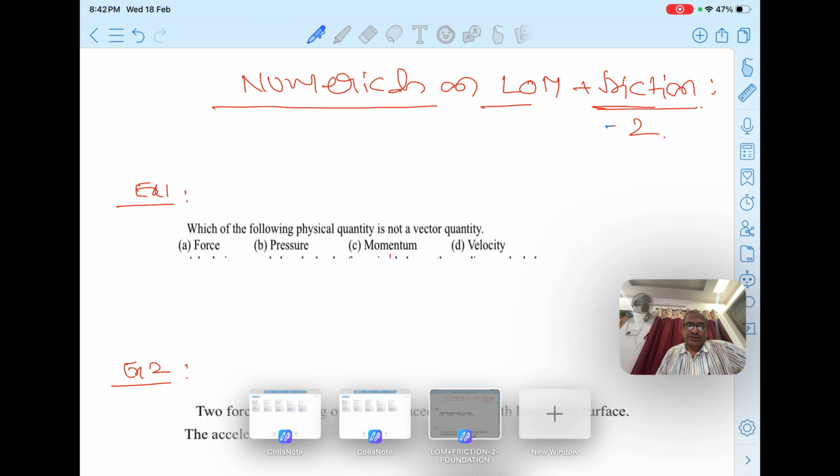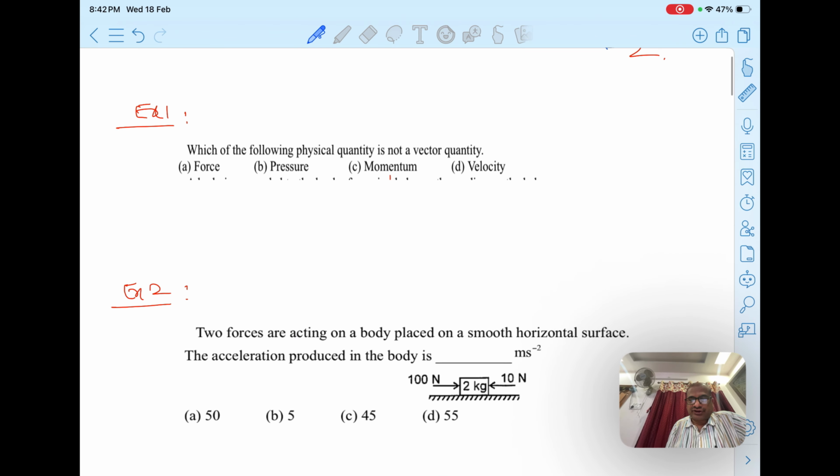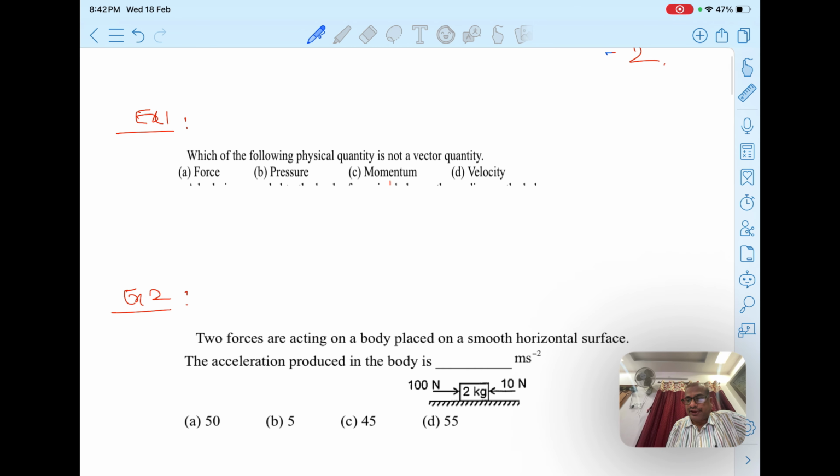Which of the following physical quantities is not a vector quantity? You know, vectors are those physical quantities which have both magnitude as well as direction, right? So here force has both magnitude and direction, so you can say force is a vector quantity. For pressure, there is no specific direction. We have seen it is a tensor physical quantity, right? Momentum has both magnitude and direction. Velocity also has direction. So the only quantity which is not having what? Direction.